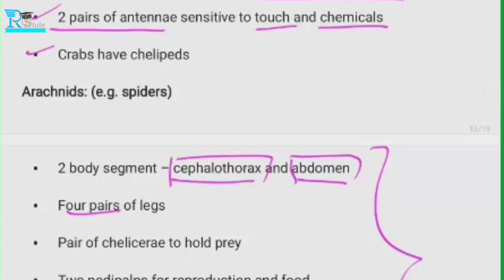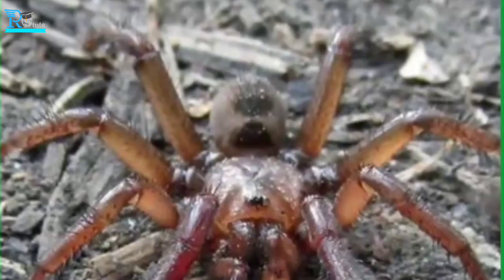We can look at the picture of the spider. Are the chelicerae the front parts? Exactly, the front part where they hold the prey. For example, if there are any ants, they will hold them with that part only. So the chelicerae are the top part here.